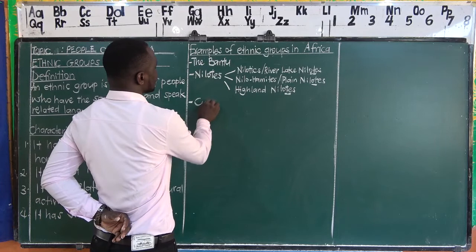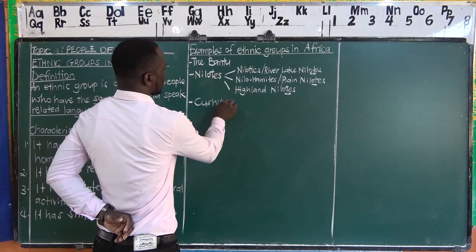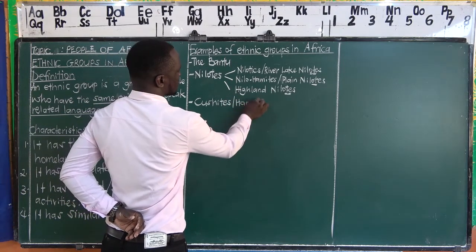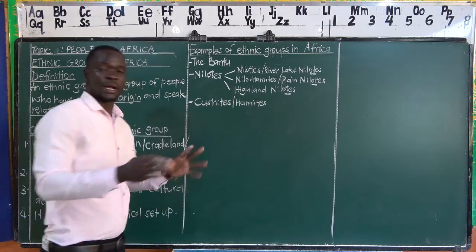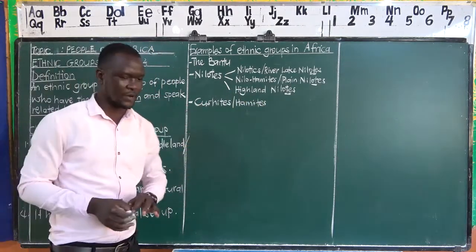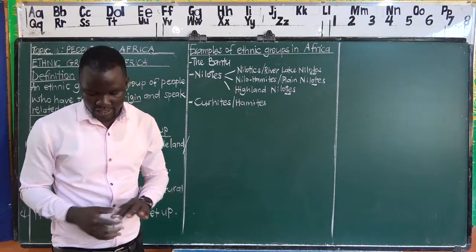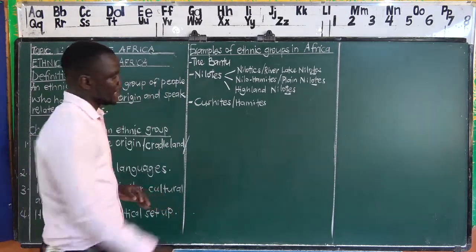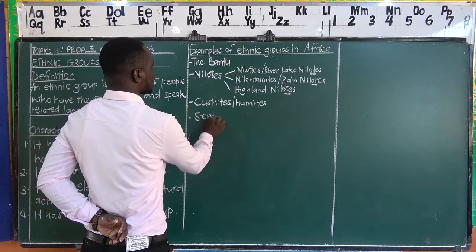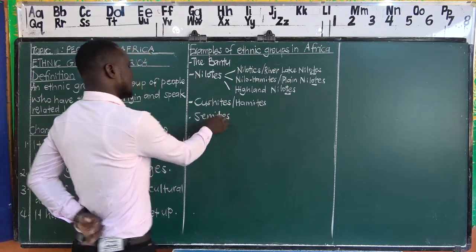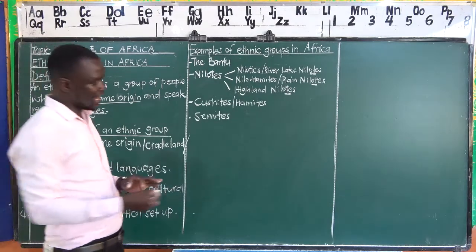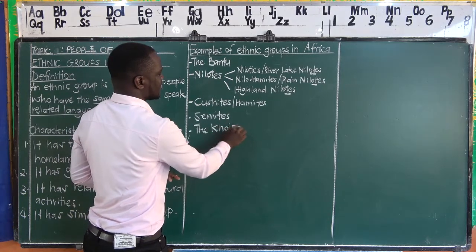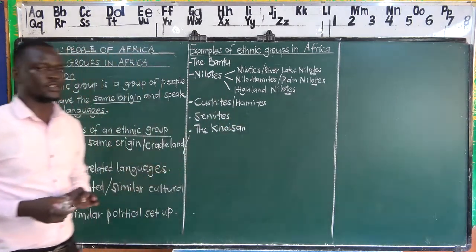We have the Cushites, that we also call the Hamites. Remember, in primary 6, we talked about the Cushites, and we understood that in East Africa, they were the first ethnic group to come to East Africa. And then we are going to have the Semites, and then we have the Khoisan. The Khoisan, these ones are in South Africa. We shall come to talk about each one of these one by one.